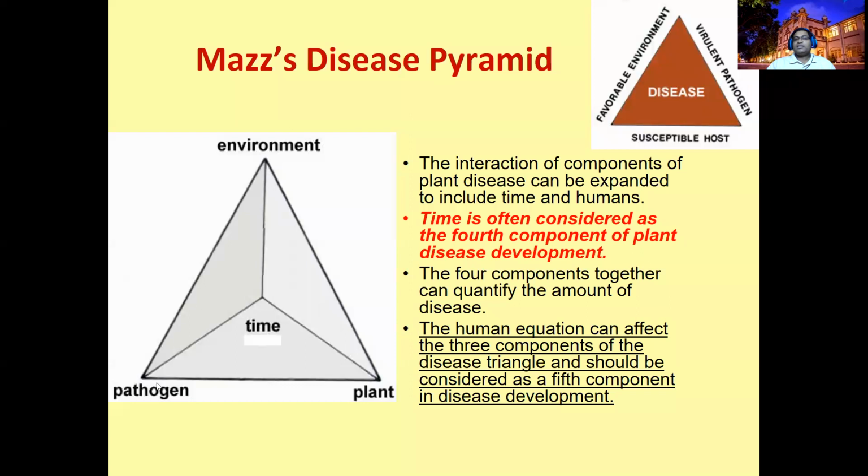Environment will be there, pathogen will be there, plant will be there. So they will interact at the particular time. In the favorable condition, the host and pathogen will be there, but sometimes some diseases affect at the seedling stage. Some you can definitely expect in the flowering stages.